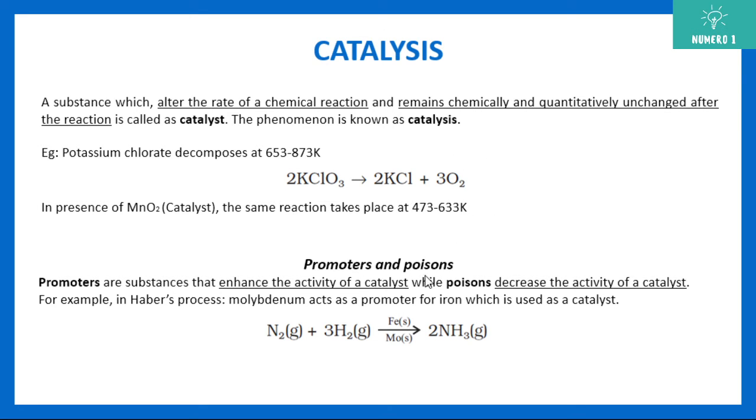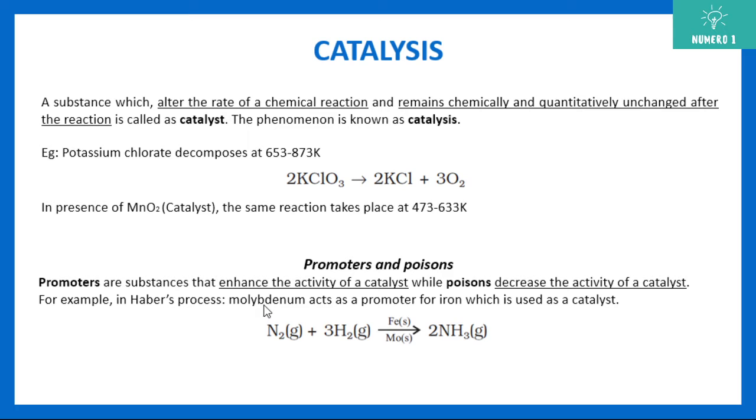Apart from catalyst, we also have promoters and poisons. Promoters are the substances which enhance the activity of catalyst. Basically they try to push the working of the catalyst. And poisons are the substances which decrease the activity of catalyst. Just to give you an example, Haber's process is used for manufacturing of ammonia.